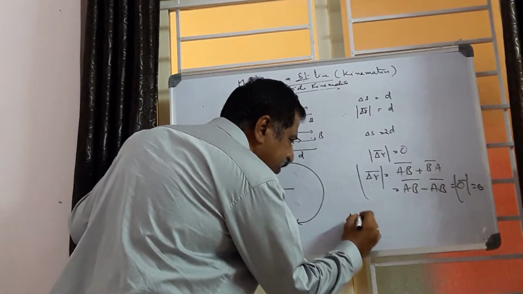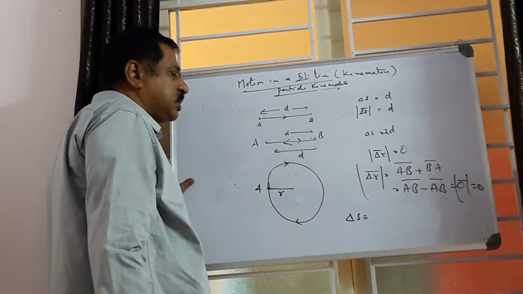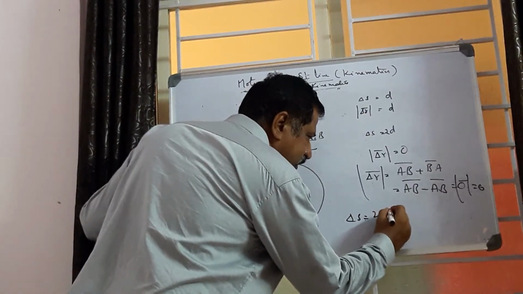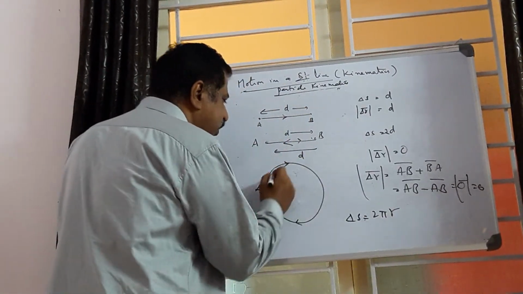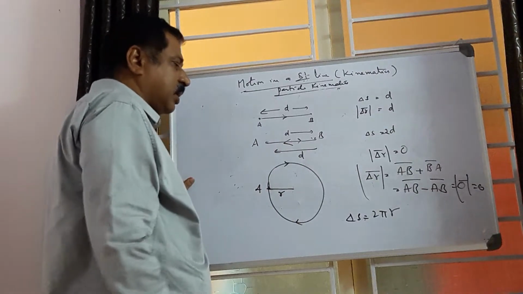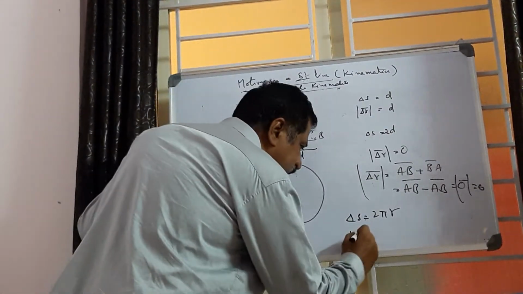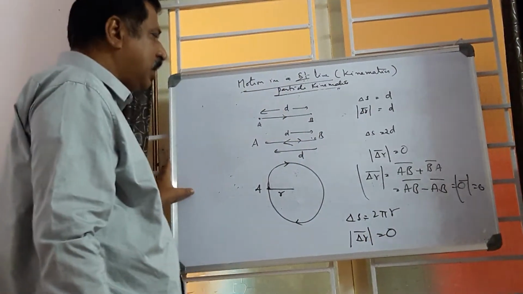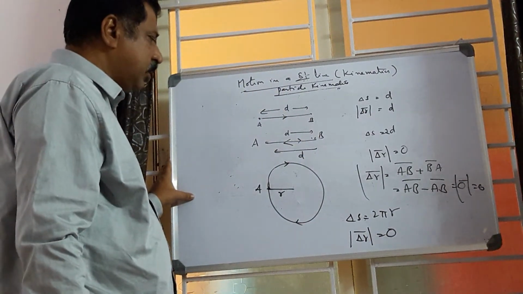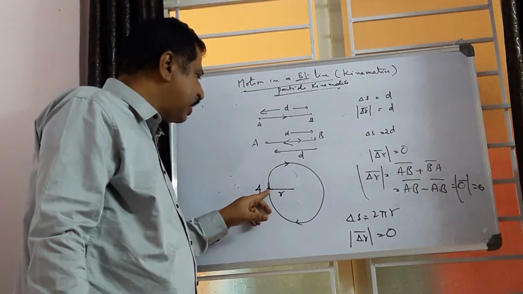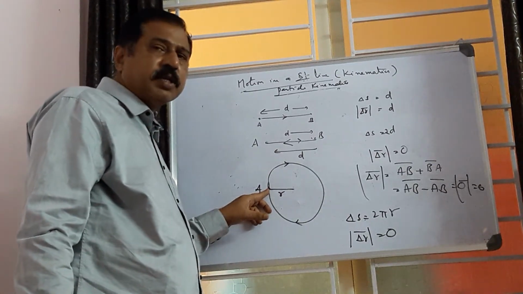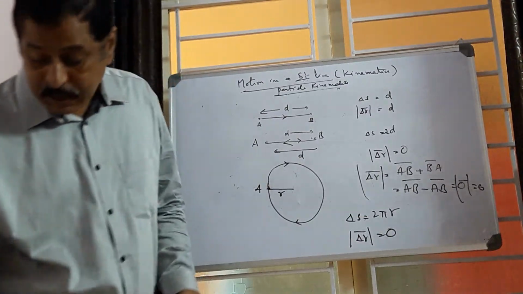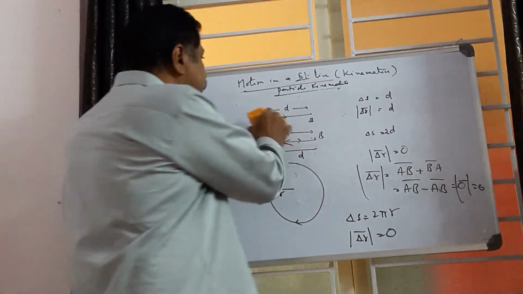Distance traveled, delta S, is equal to 2 pi R. Total length of the path is given by the circumference of the circle. Now mod delta R bar is equal to 0. That means the initial and final position of the body is A. The shortest distance between initial and final positions is 0 here.